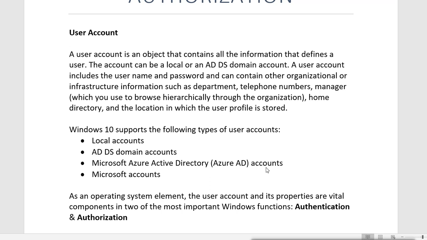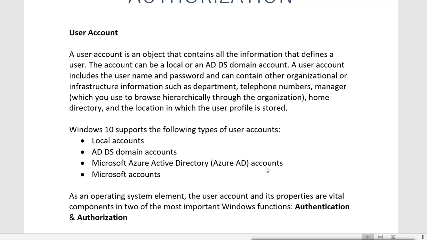Microsoft Azure is the cloud service of Microsoft, where we have different services, and one of them is called Azure Active Directory, which is used to create Azure domain accounts. That user account can be used to authenticate to different Microsoft products or Azure or cloud products.